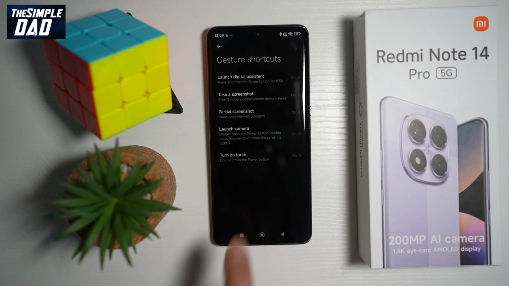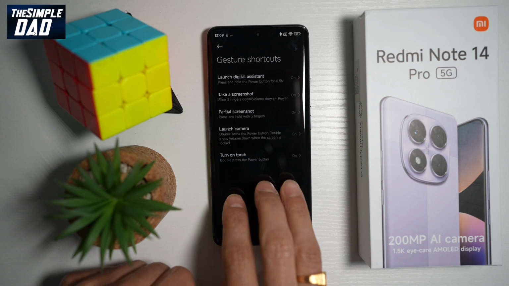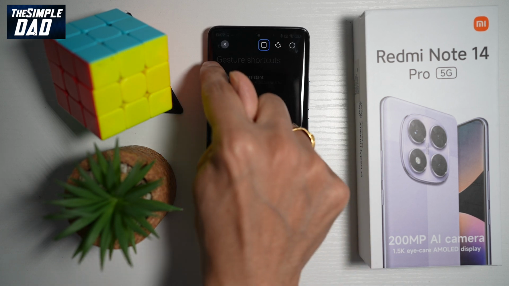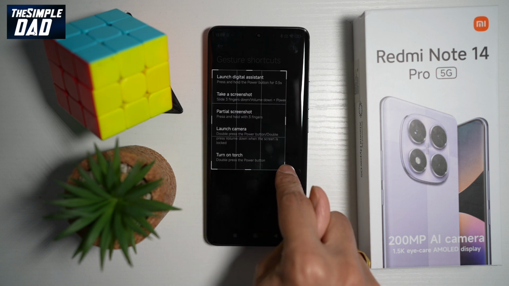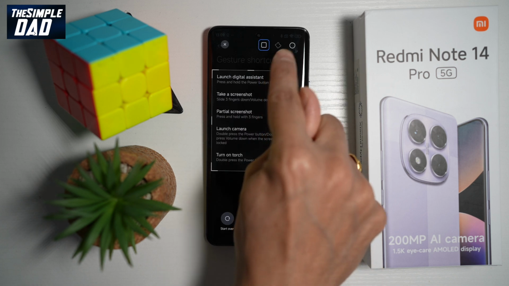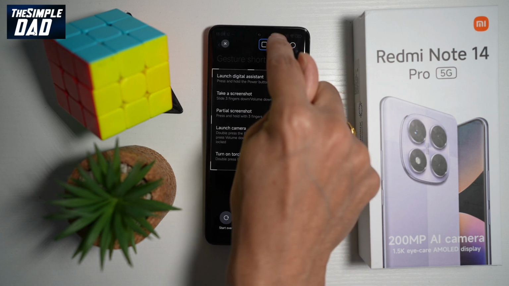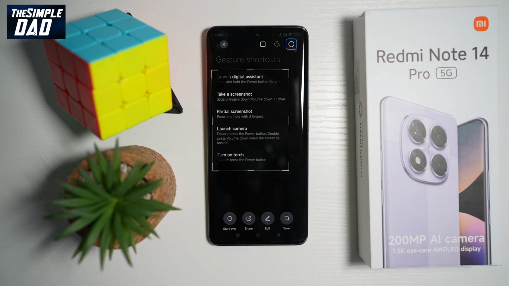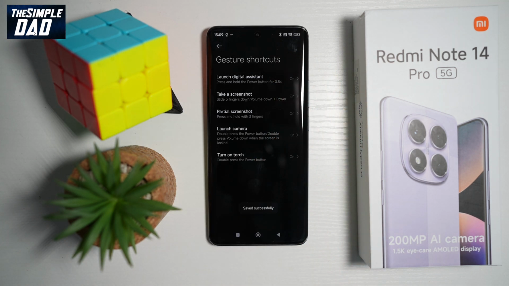Now you've got another screenshot action where you can take partial screenshots. So just go ahead and hold 3 fingers on screen. Now using your finger, you can go ahead and make a box of what screenshot you want to take. You can make a square. You can go ahead and make a quadrilateral, so a different shape. You can make a circle out of it as well. Once you're happy, tap save and that screenshot will be taken for you.